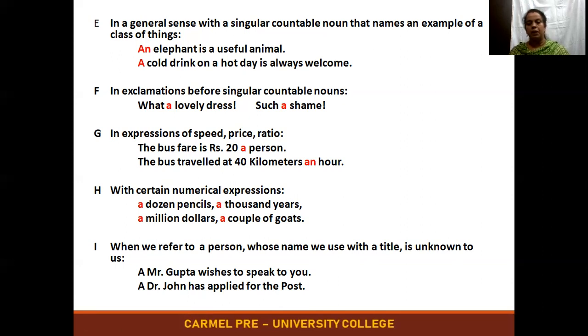It's a family name, but they'll be familiar with that name. So a person who is familiar and who has been titled for that name, then we use a. But this rule alone is actually not in use, it's not colloquially used, but it's a rule to be known. That's it. A Dr. John has applied for the post.